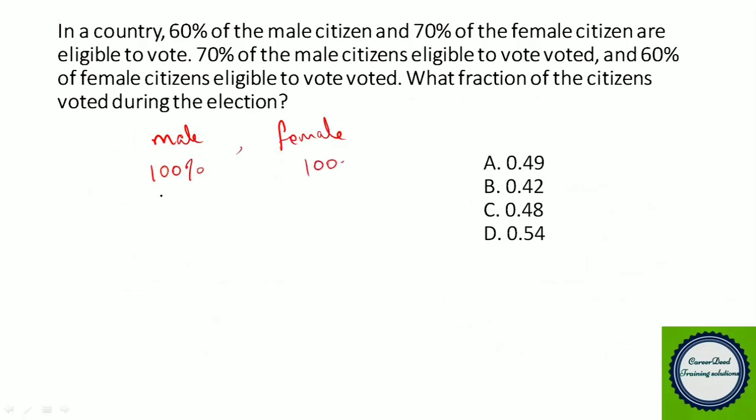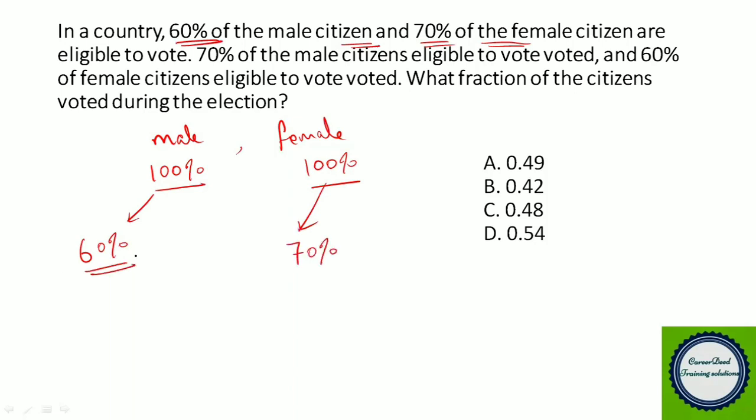Right, so the initial population of male is 100% and for female is also 100%. Now out of this 100 percentage, 60 percentage of male population and 70% of female population are eligible to vote. So what is 60% of male population? So 60% of 100 are eligible to vote. In female, 70% of 100 are eligible to vote.